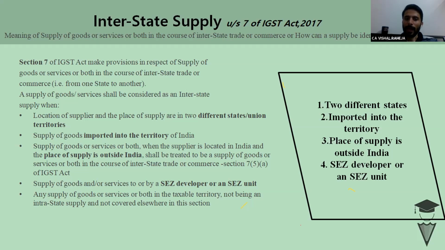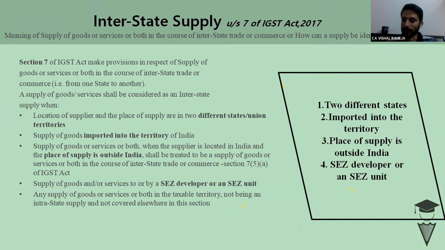The place of supply being in India or not will only help you to determine whether it is interstate or not, but it would not be the sole criteria. There are certain other criteria as well for a transaction to become exports. But if the place of supply is outside India, then it is very much clear that the transaction is interstate supply. So this is the basic difference.